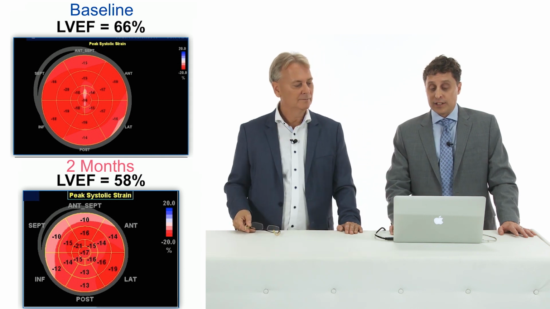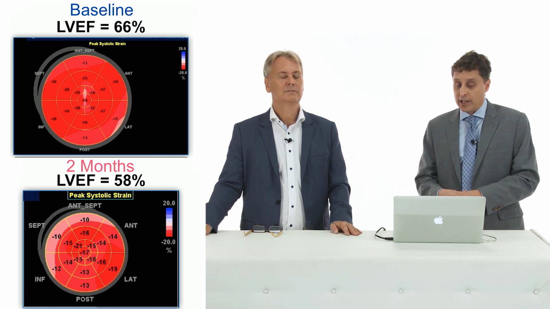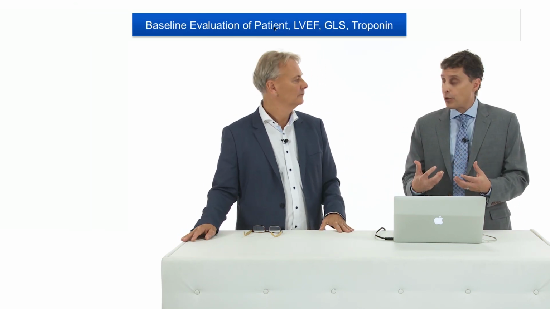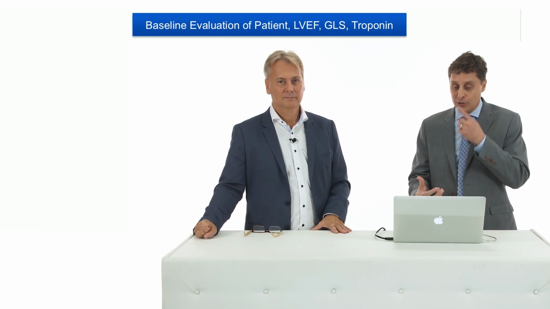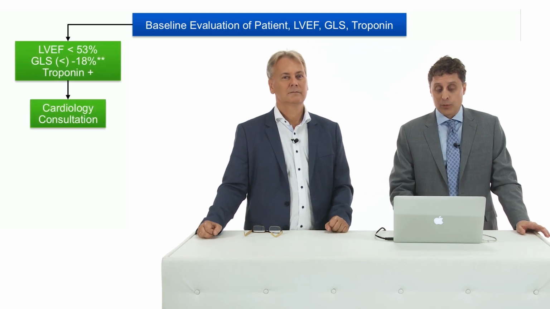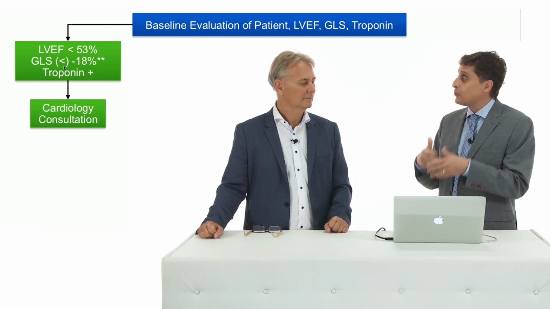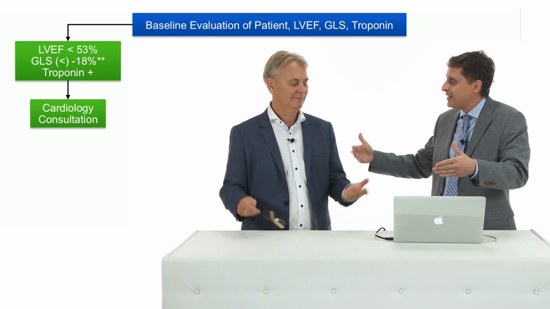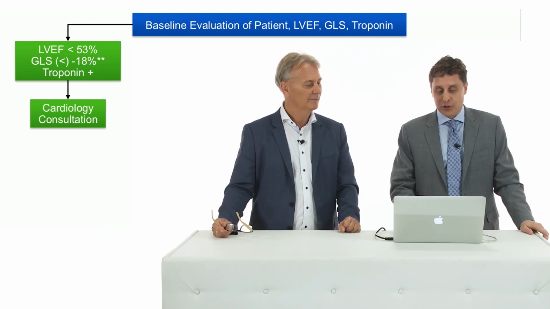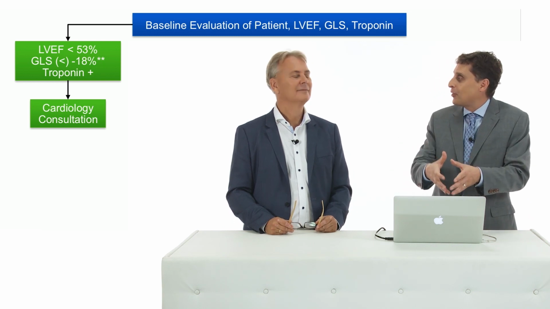Yes. So we did see this sort of threshold reduction, and I just wanted to share with you our cardio-oncology screening strategy. We like to look at baseline evaluation of the patient, and then some objective parameters of ventricular function, ejection fraction, longitudinal strain, and we do look at a biomarker. We do measure troponin, of course, if they are abnormal at baseline. I put in brackets the global longitudinal strain less than minus 18% with an asterisk, because remember it's a negative number, so it's really greater than minus 18, but a number of minus 15 or 14 is worse than minus 18. It's always a little bit confusing. So that's why I put it in brackets, so you're aware that it's really greater than, but a smaller number.